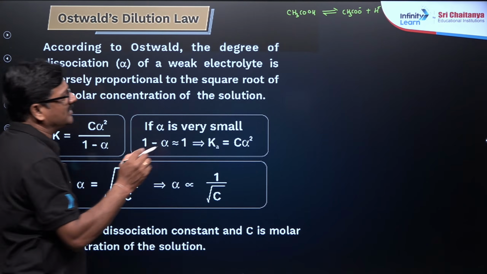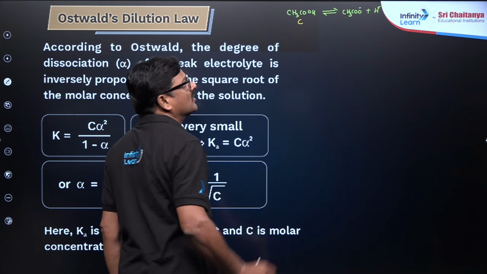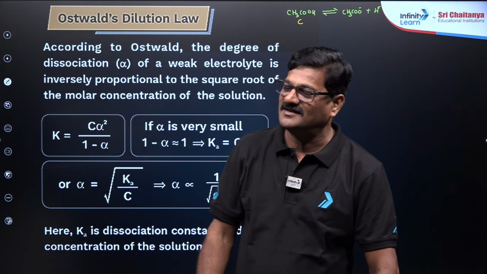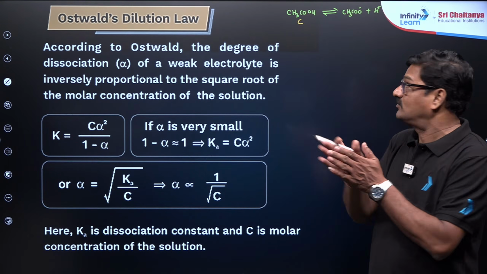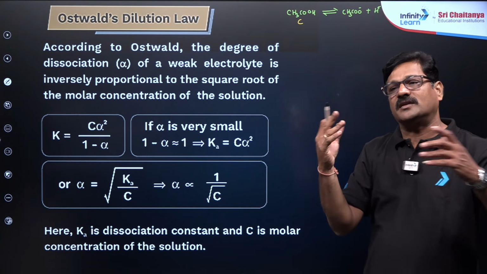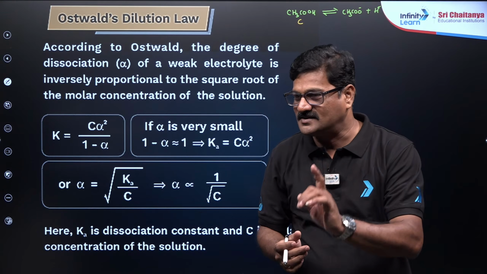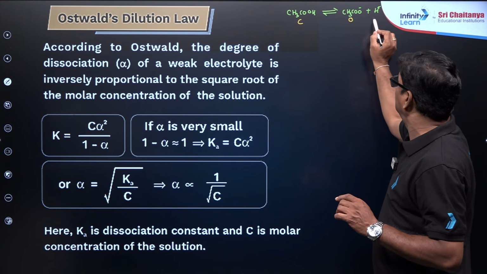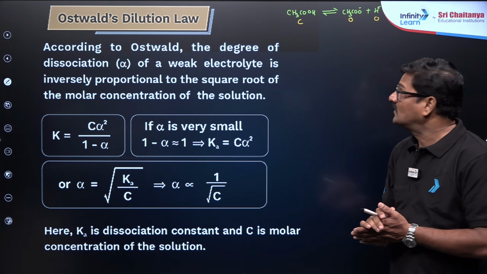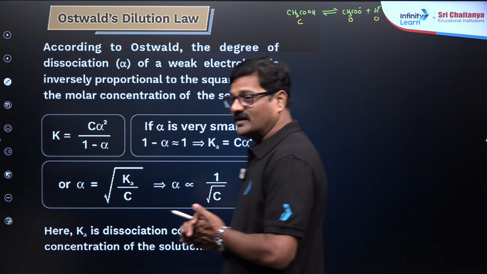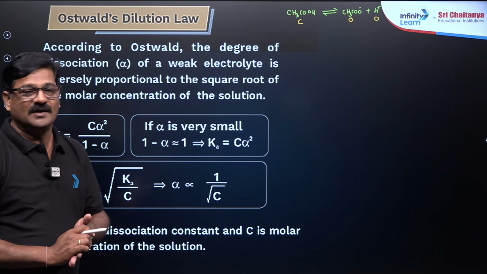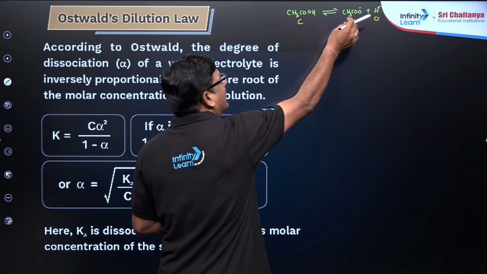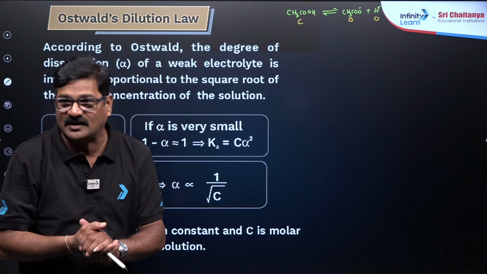So शुरुआत में इसका C मोल पर लीटर होगा, जिसका मोलारिटी C मान के चलो. So let alpha be the degree of ionization. So that once it is subtracted, कुछ molecules ionize कर रहे हैं. कितना molecules ionize कर रहे हैं?